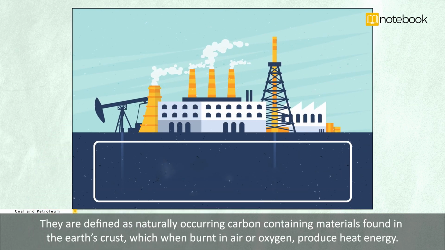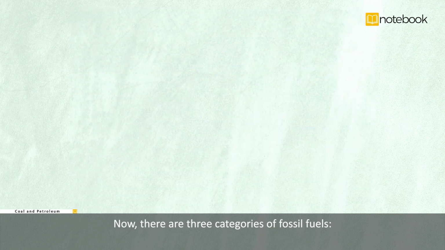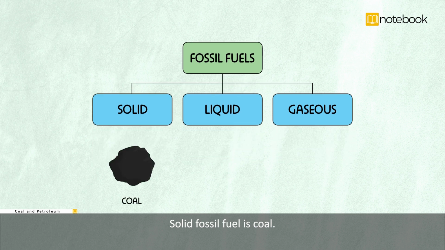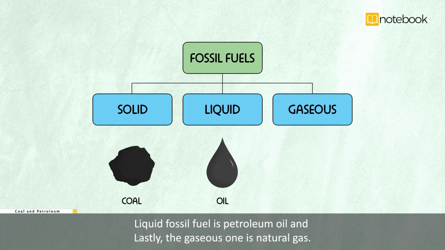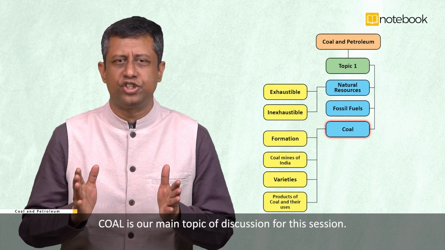They are defined as naturally occurring carbon-containing materials found in the Earth's crust, which when burnt in air or oxygen produce heat energy. Now there are 3 categories of fossil fuels: solid, liquid and gaseous. Solid fossil fuel is coal. Liquid fossil fuel is petroleum oil, and lastly, the gaseous one is natural gas. Coal is our main topic of discussion for this session.